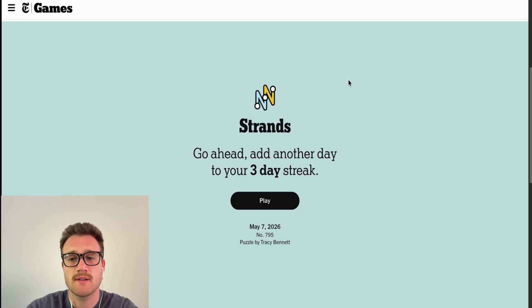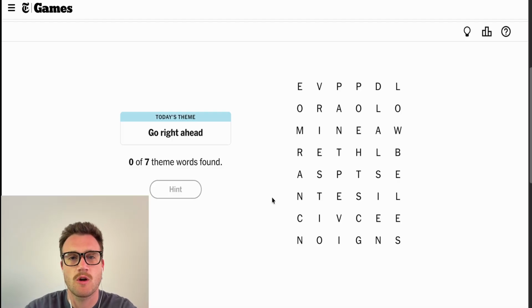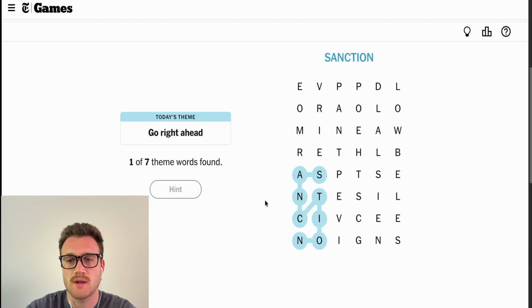Let's do the strands. Let's find this hidden theme. Go right ahead. Okay, I'm liking this ION at the bottom here. Let's try, this might be crazy, but let's try sanction. Nice. I see over here, but that crosses and they usually don't really play that. So maybe these are split into different words.